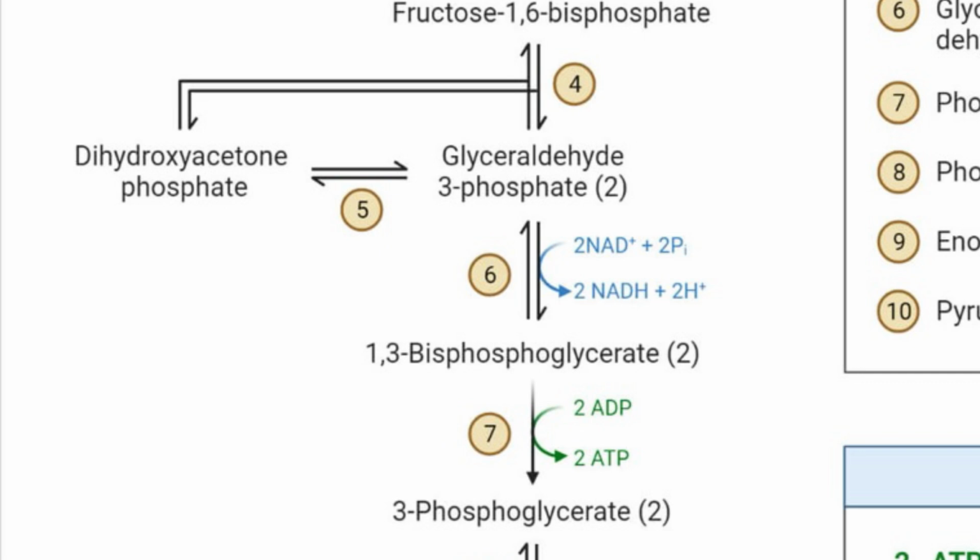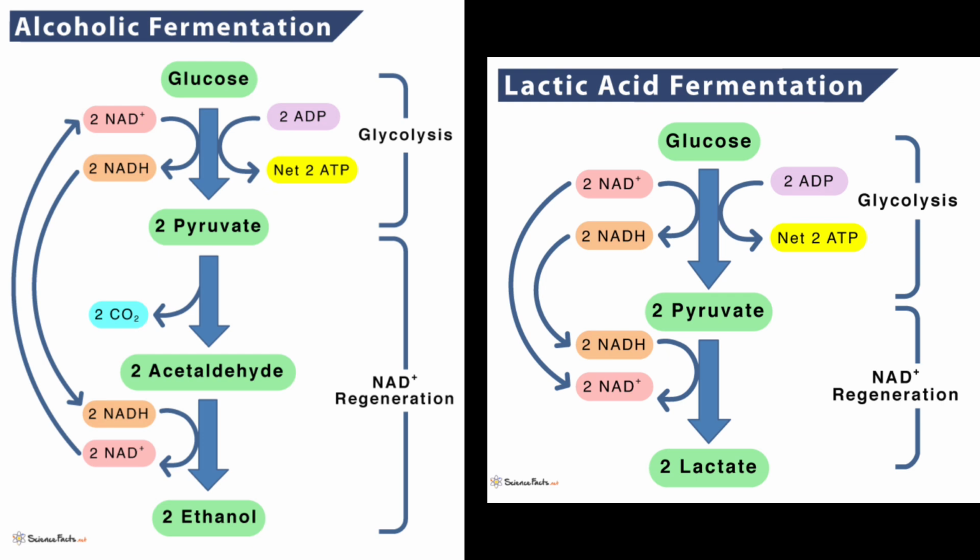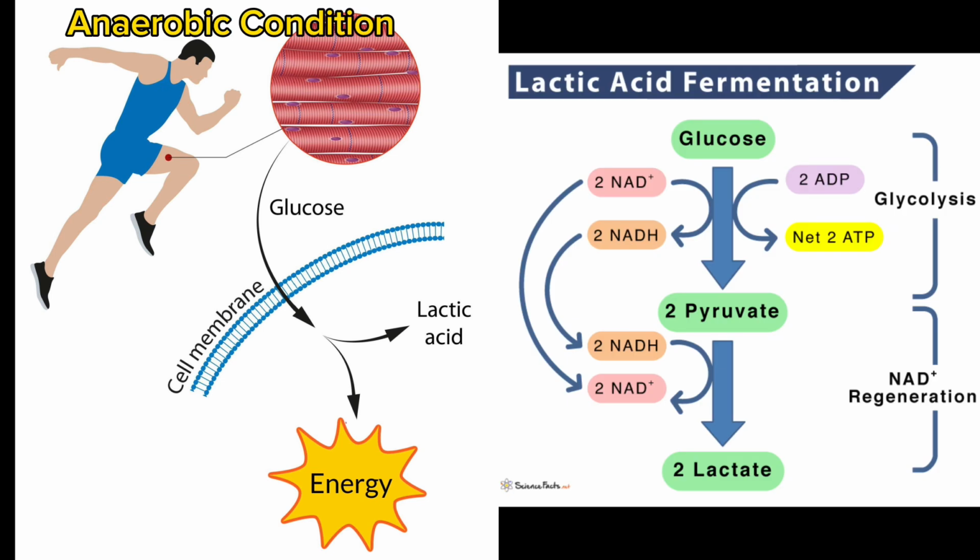So therefore, remember that if NAD+ is not regenerated, glycolysis cannot proceed and ATP production ceases, leading to a lack of energy for cellular processes and ultimately resulting in the death of the cells. So my dear students, be grateful that pyruvate is undergoing lactic acid fermentation in the absence of oxygen in our muscle cells, and it is helping glycolysis to keep generating ATP, providing energy for our cellular processes, even in anaerobic conditions.